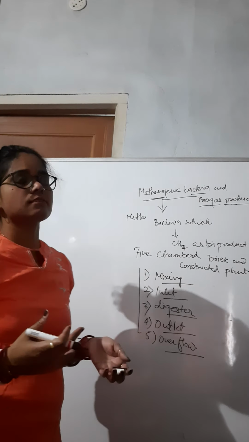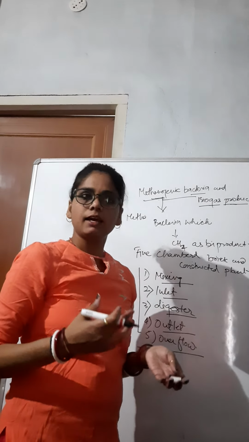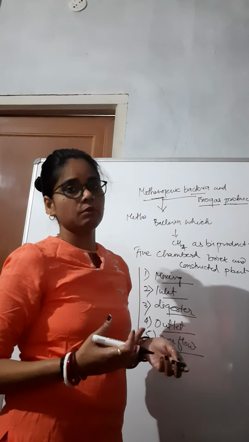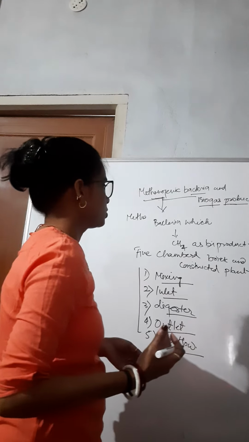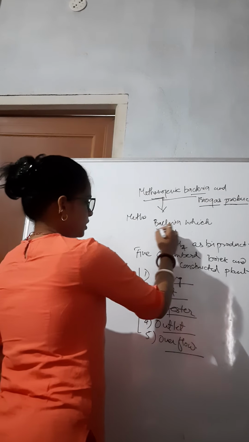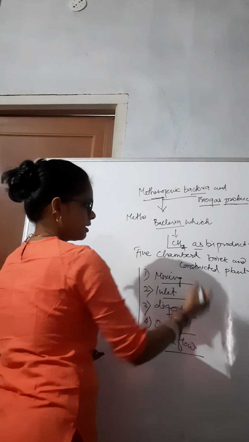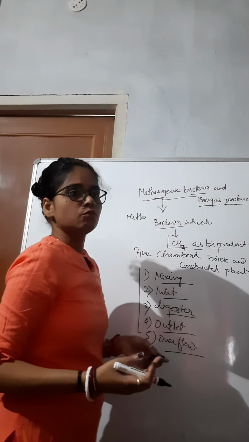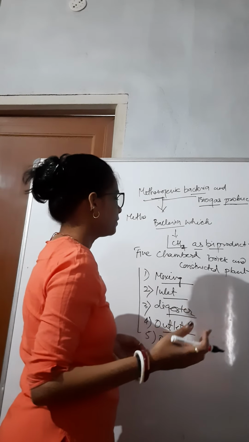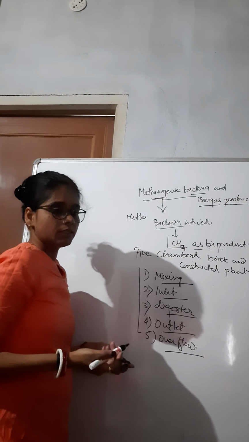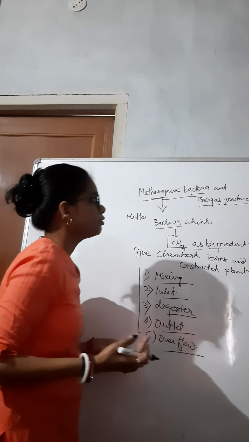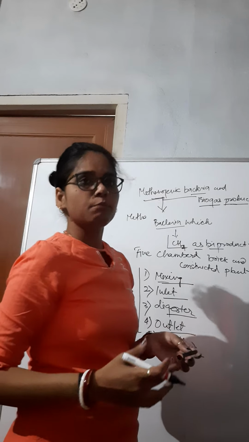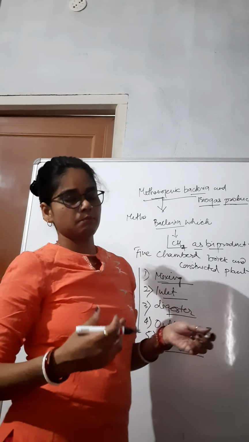Biogas is a mixture of methane, carbon dioxide, and many other gases, which is used as a fuel and is highly inflammable. Methanogenic bacteria produce methane and CO2 as byproducts in anaerobic conditions; that is why they are called methanogenic bacteria. Then how do we produce biogas? The biogas plant is mainly made up of bricks and cement.